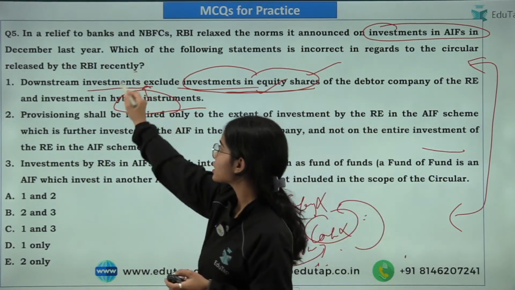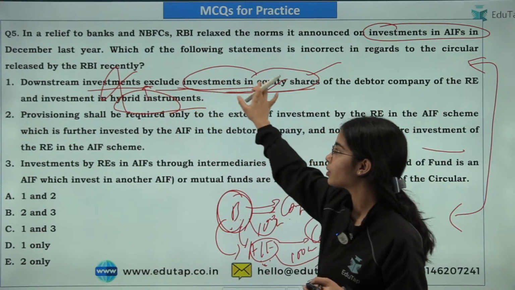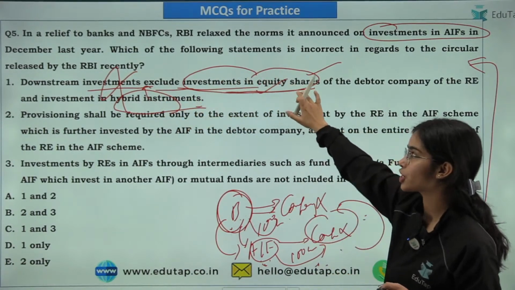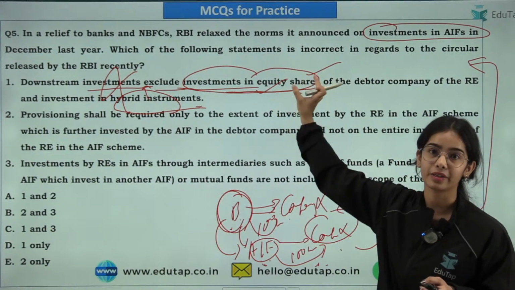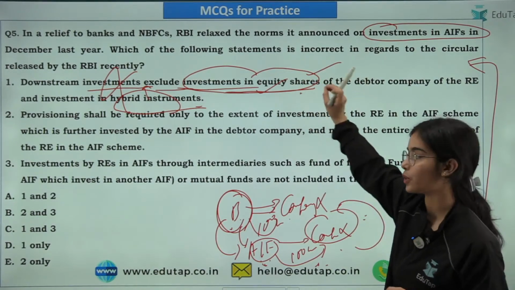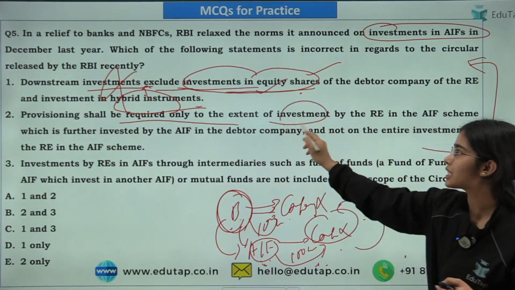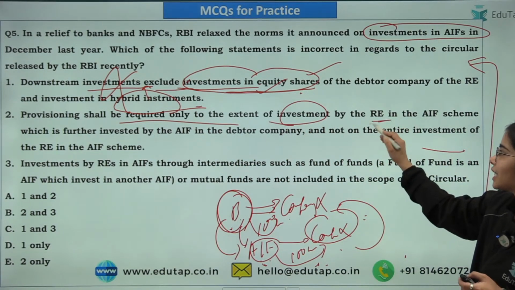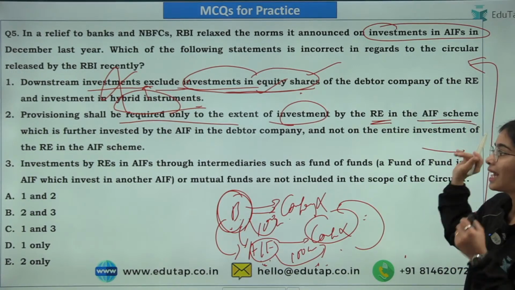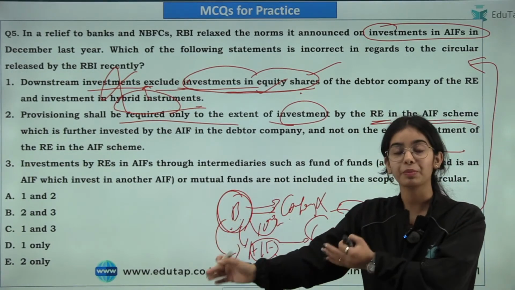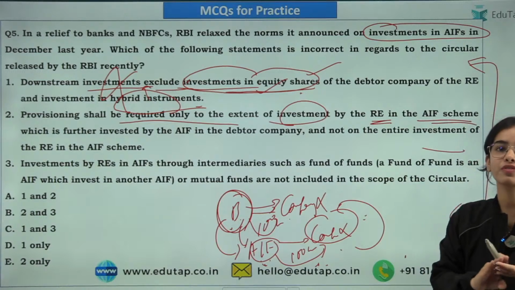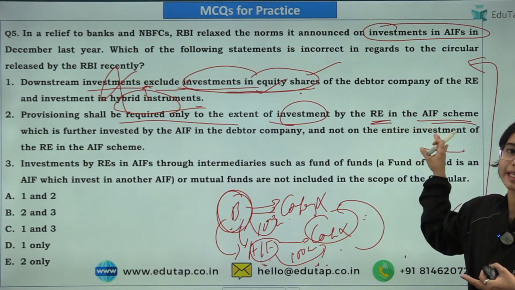So that's why this is wrong, because they do not exclude the hybrid instruments; they only exclude the equity shares. So this is wrong. Next: provisioning shall be required only to the extent of investment that is done by the regulated entity in the AIF scheme that is further going to the debtor company. So only that much of the provisions will have to be kept, not on the entire investment.